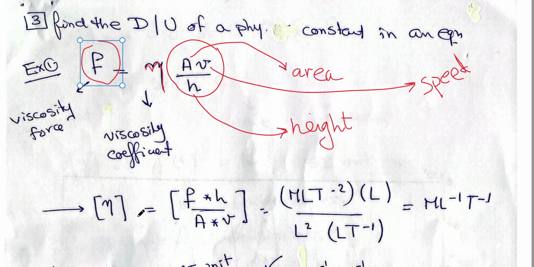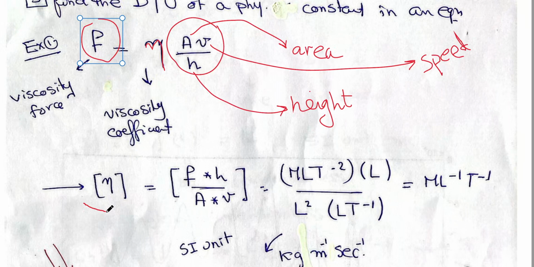Okay, to find it, put the viscosity coefficient on the left-hand side alone and all the other elements on the right-hand side. So eta equals F multiplied by H. H will go to the other side. So F multiplied by H divided by A V. If this equation is correct, and he is saying it's correct, we can equate the dimensions of both sides.